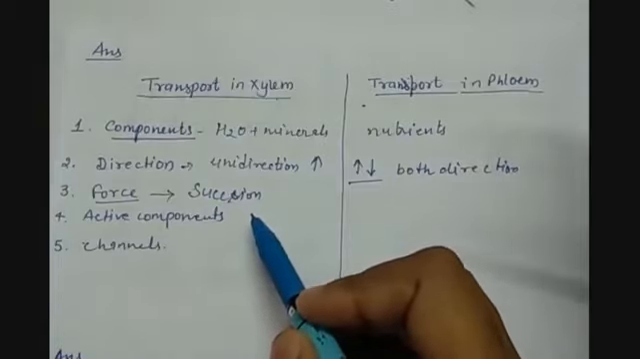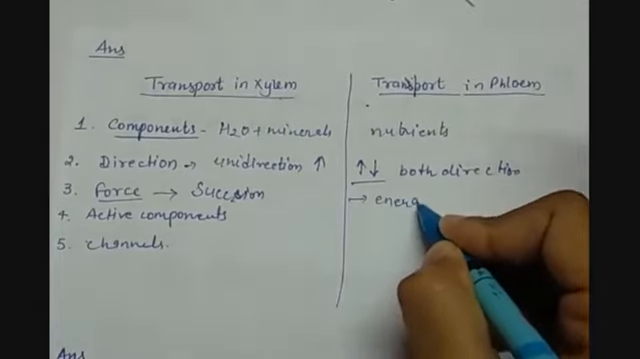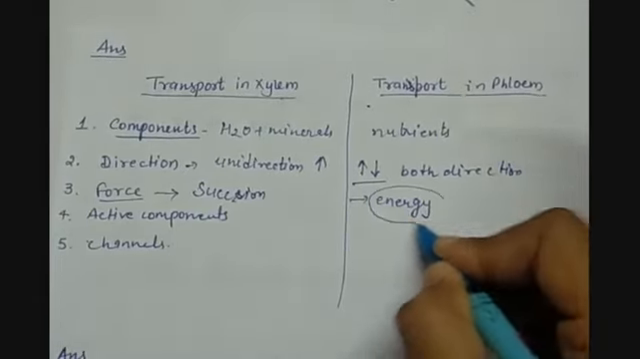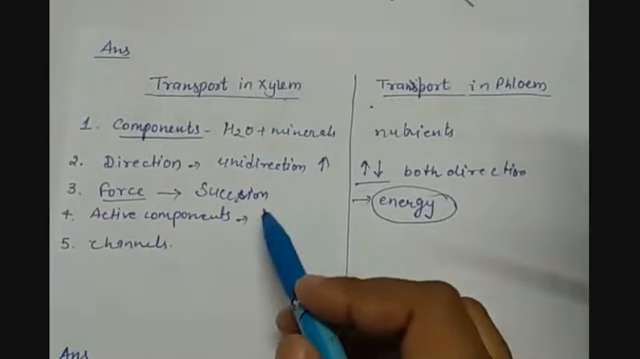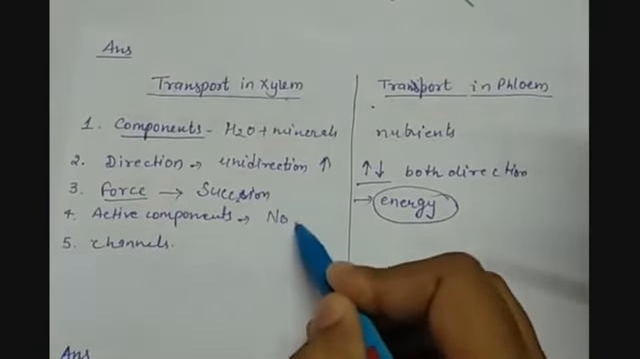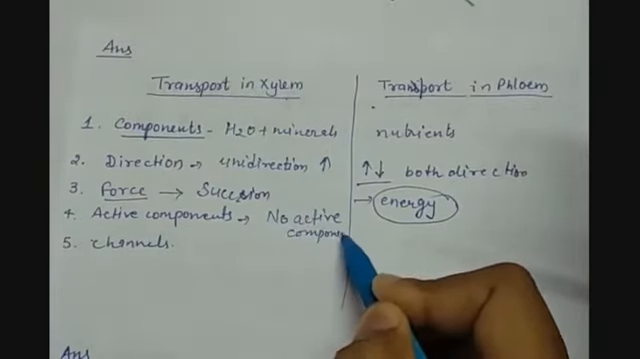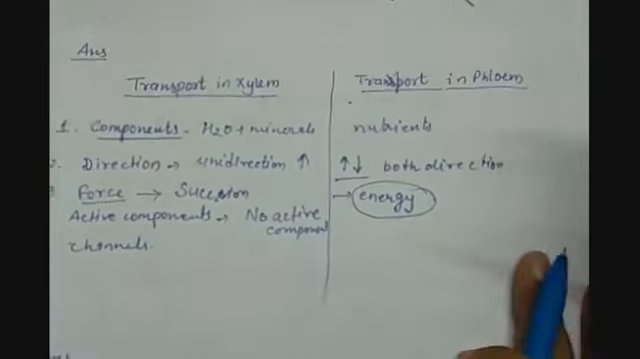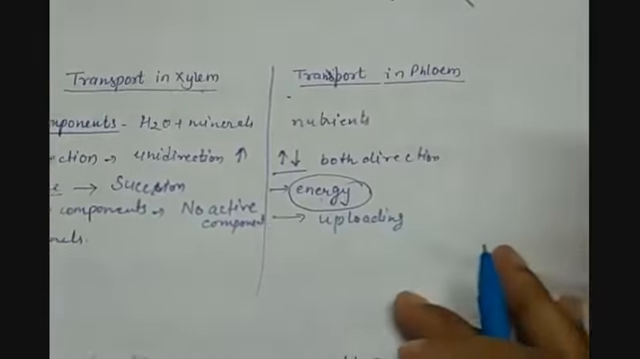because of which the water and minerals move in the xylem tissue. And here some chemical reactions take place, and the energy which is stored in the form of ATP is spent by these cells. Now here in the transportation by xylem, there is no active component present, but here there are active components present during the uploading and deloading.